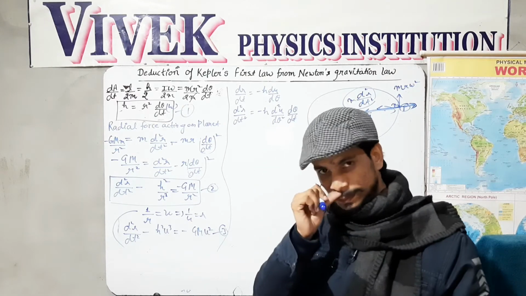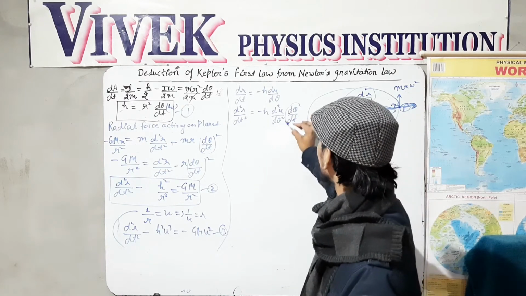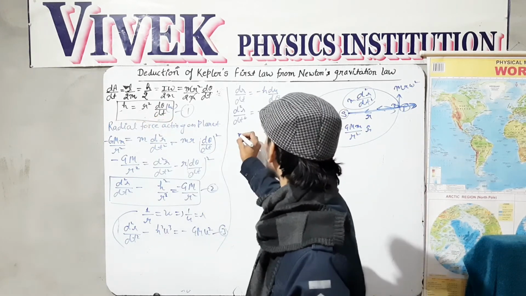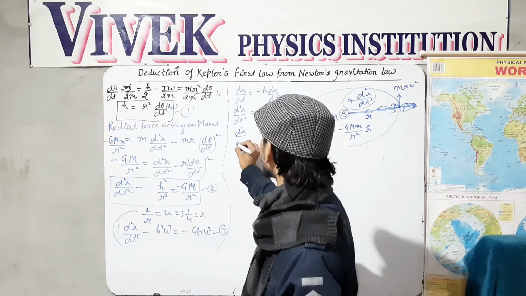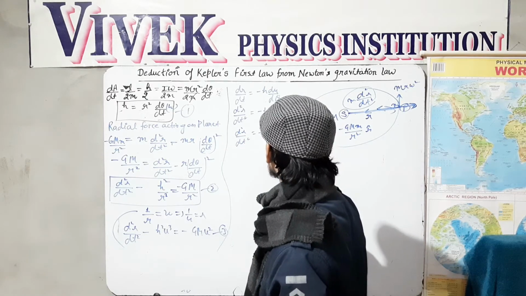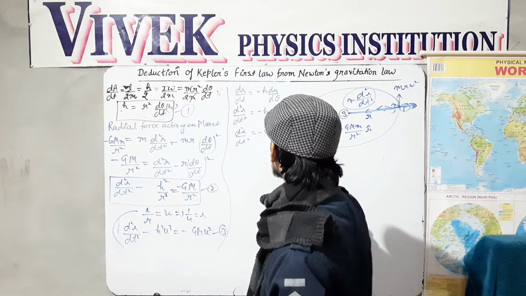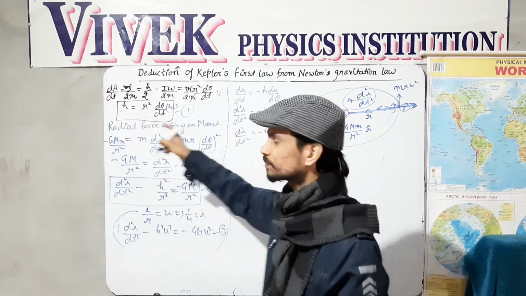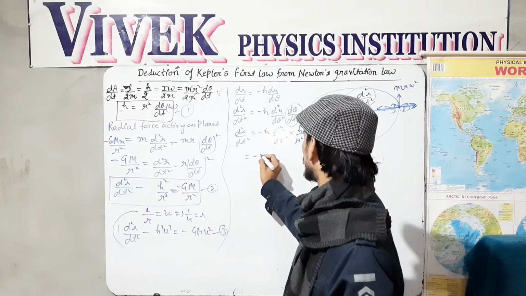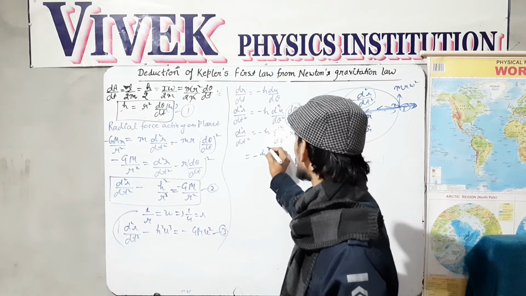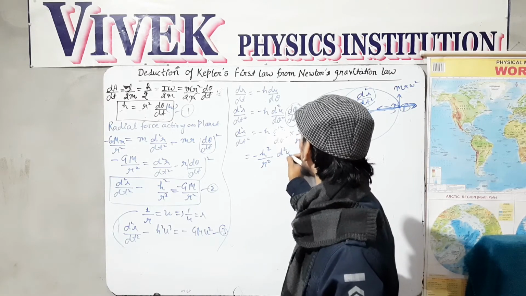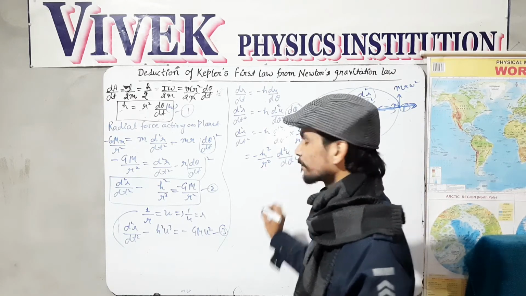Again dθ/dt is appearing. dθ/dt can again be put as h over r square. So d²r/dt² equals minus h d²u/dθ² multiplied by h over r square. At last this is h times h, so h square over r square, times d²u/dθ².